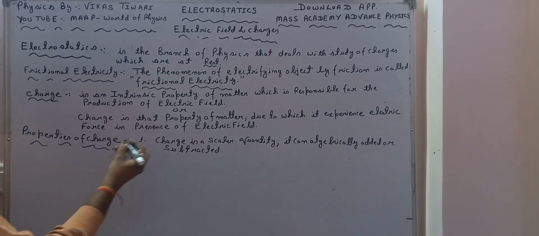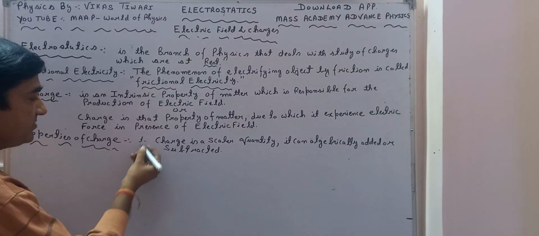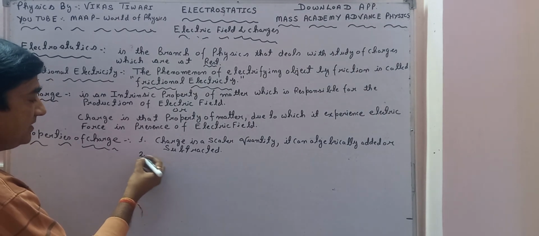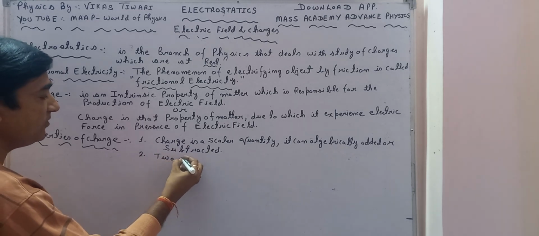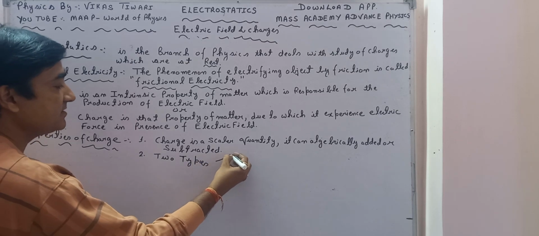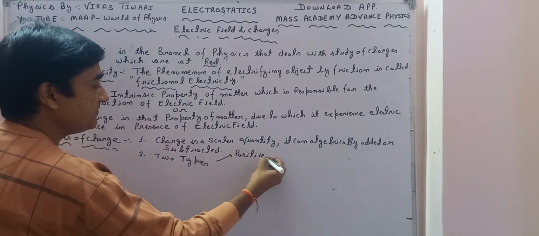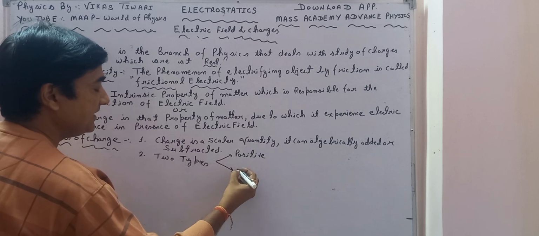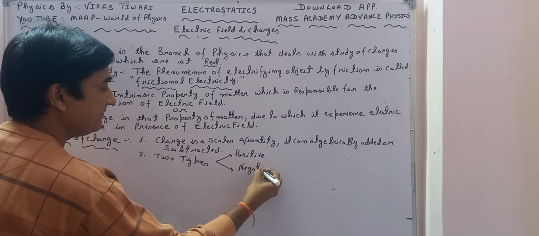Now based on our practicals, charges are of two types. First one is positive charge, and another one is negative charge.